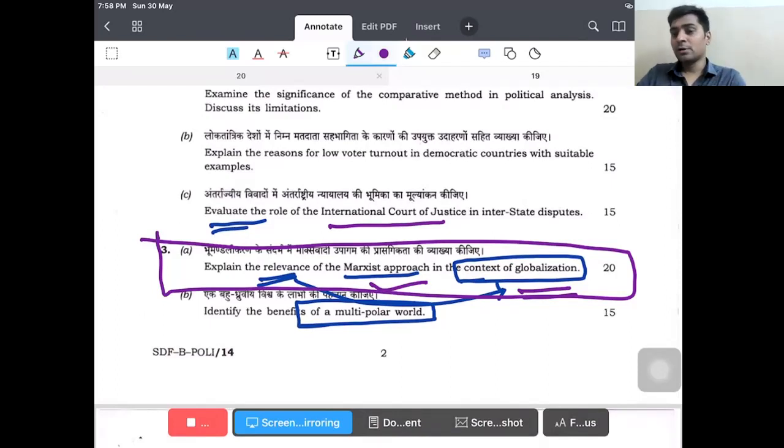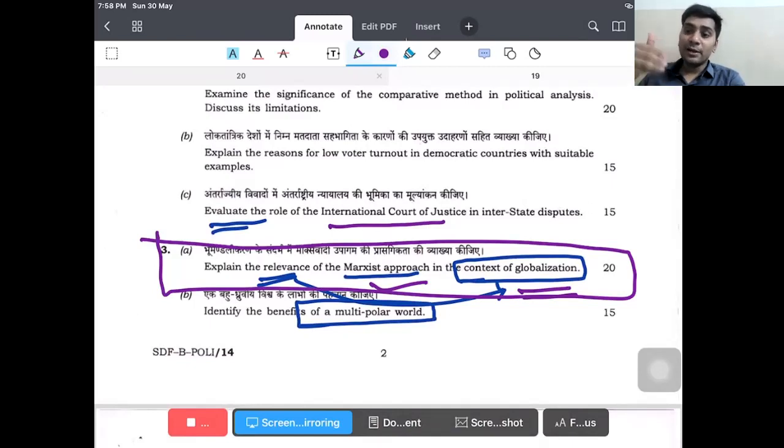How can you counter? You can also say this: globalization is a capitalist tendency, and capitalism is inherently contradictory to itself. You can use the principle that it is inherently contradictory to itself, like Marxism. Marxists believe that capitalism is inherently contradictory to itself, so it has its end.